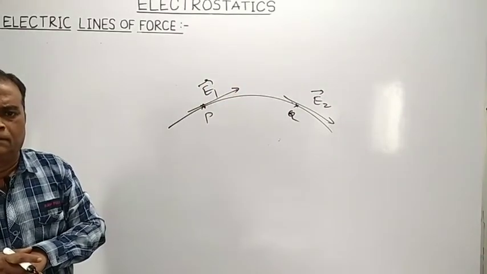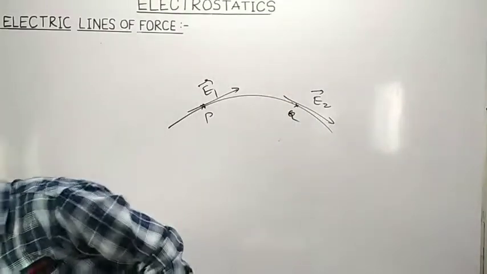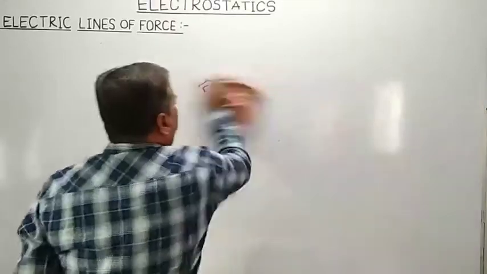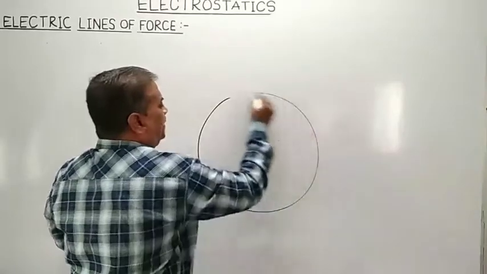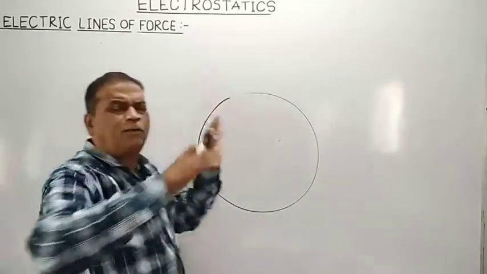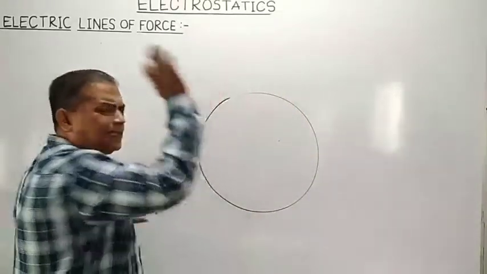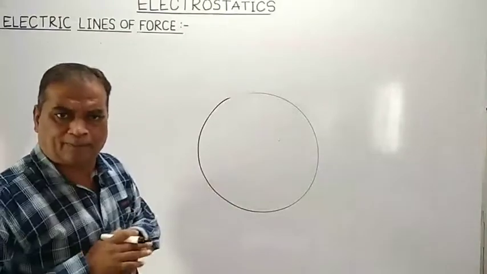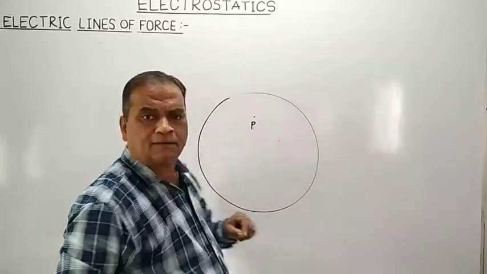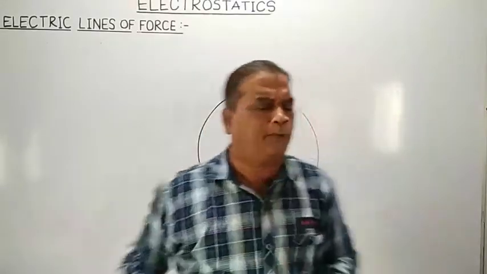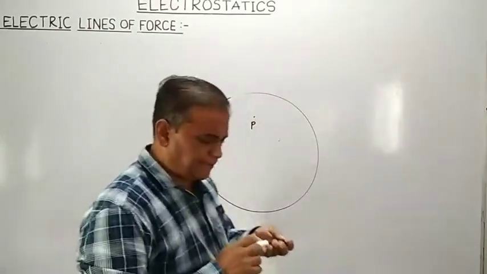Remember that as far as the strength of electric field intensity is concerned, suppose we are given the region of electric field which consists of electric lines of forces. So many electric lines of forces are there, you cannot count them. And you were given a task to find the strength of electric field intensity at some point P in the region of electric field.